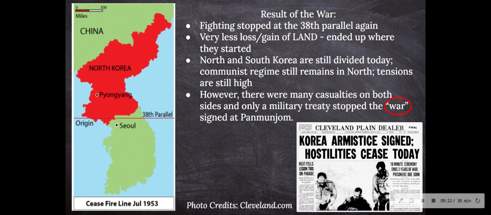There were also many casualties on both sides, and only a military treaty, an armistice, stopped the quote-unquote war, because obviously it wasn't a declared war, and this military treaty was signed at Panmunjom. Down here you can see an American newspaper that says "Korea armistice signed, hostilities cease today." It doesn't say war ceased today, it says hostilities cease today, because there was no official war declared, which is very important to know.